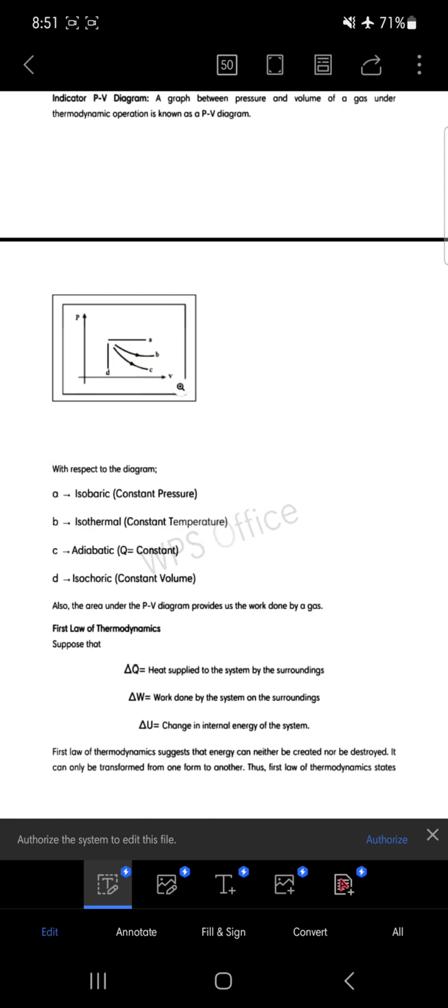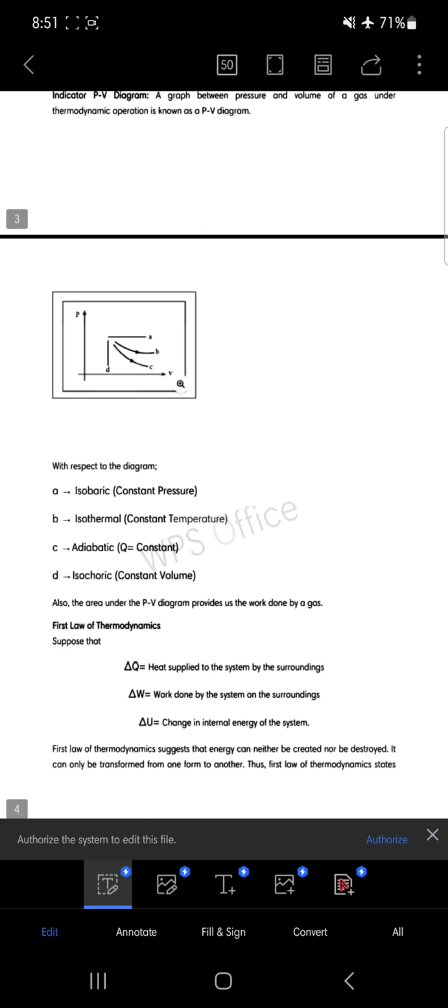Similarly, for the isothermal condition, isothermal stands for constant temperature. So if any change is brought about in the system at constant temperature, the process is said to be isothermal. Here, the curve B which you can see tells about the isothermal process. The system has been changed from one end of that curve to the other end of the curve.